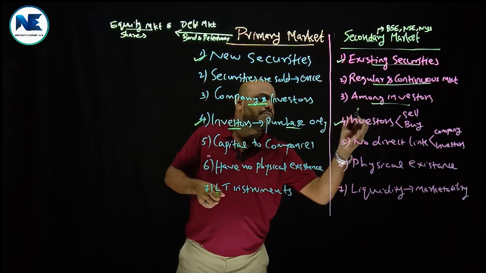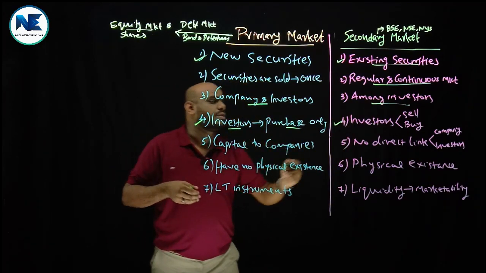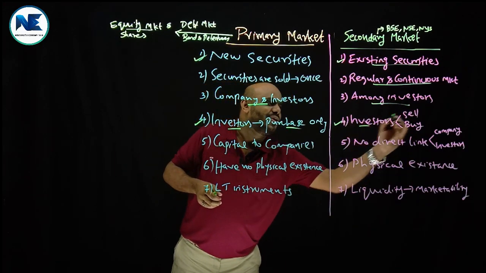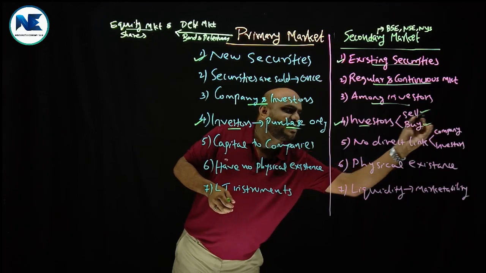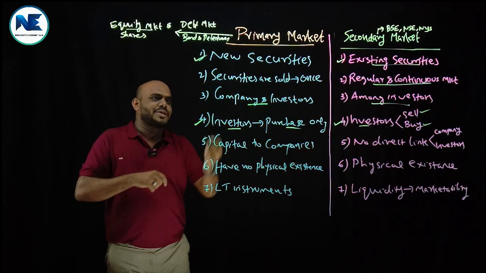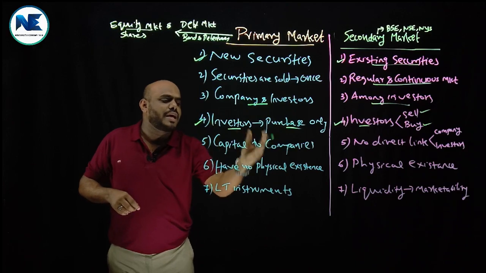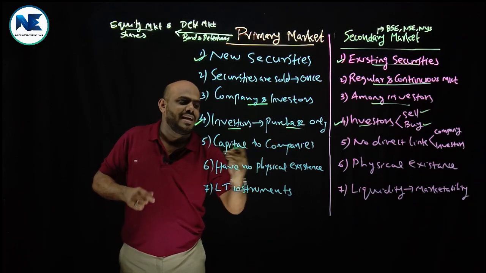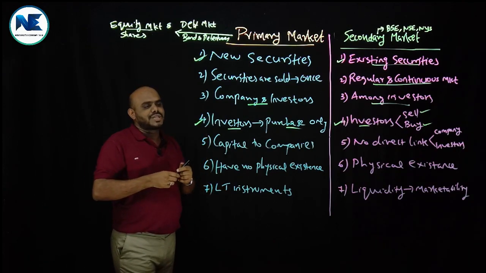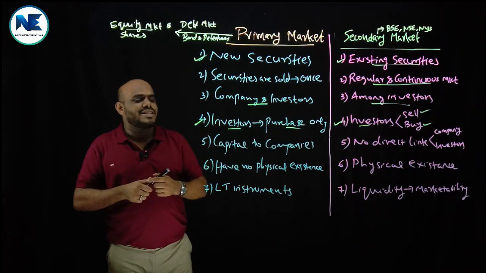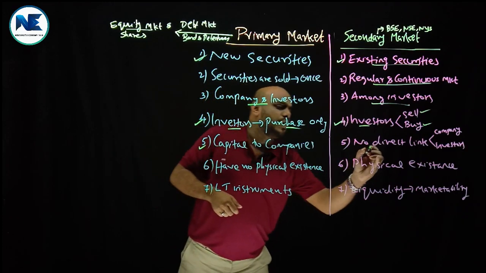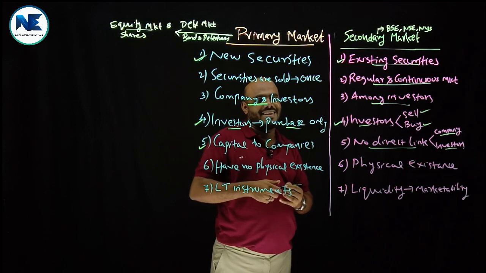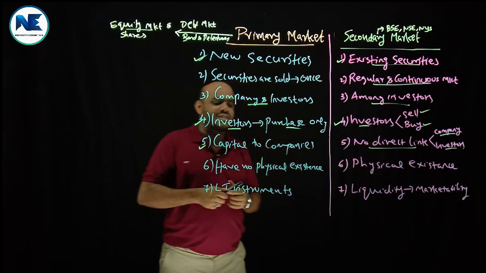And here, investors have both options to sell and to buy shares or securities. That is, they can sell as well as buy. Then under the primary market, the company can mobilize the fund. That is, the capital or the fund goes to companies. The companies can expand their operations or start other subsidiaries and like that. But there is no direct link between company and investors. Okay. That transaction happens among investors only.